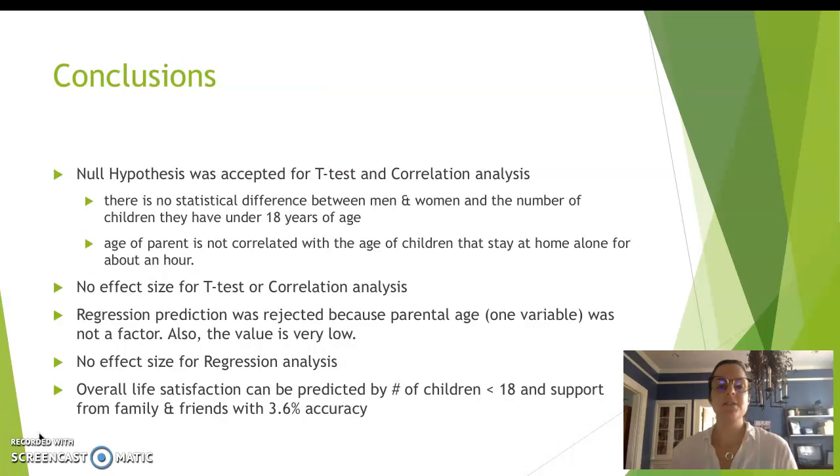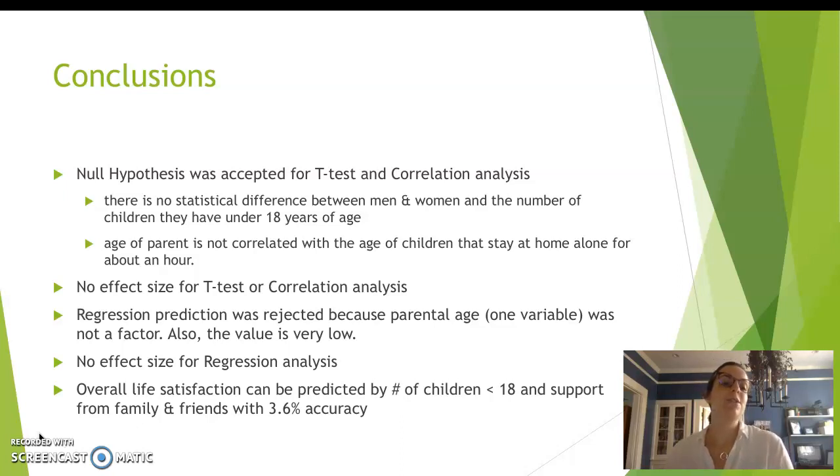My conclusions for all analysis are that the null hypothesis was accepted for the t-test and the correlation analysis. So there was no statistical difference between men and women and the number of children they have under 18 years of age. And the age of parent was not correlated with the age of children that stay at home alone for about an hour. There was also no effect size found for the t-test or the correlation.